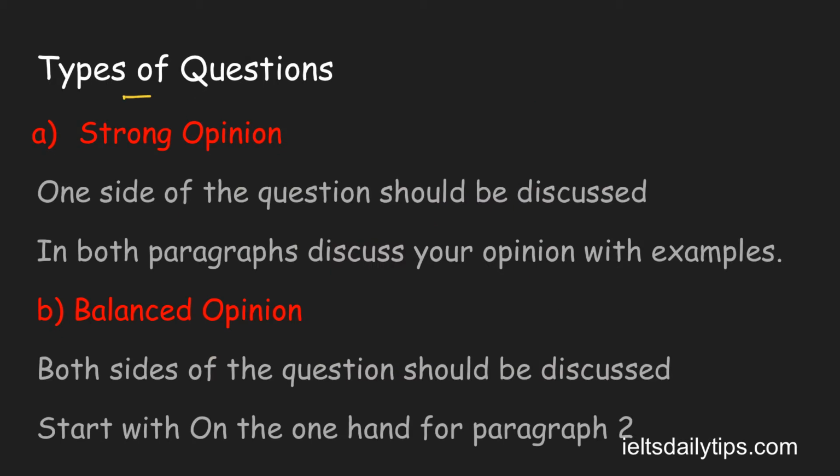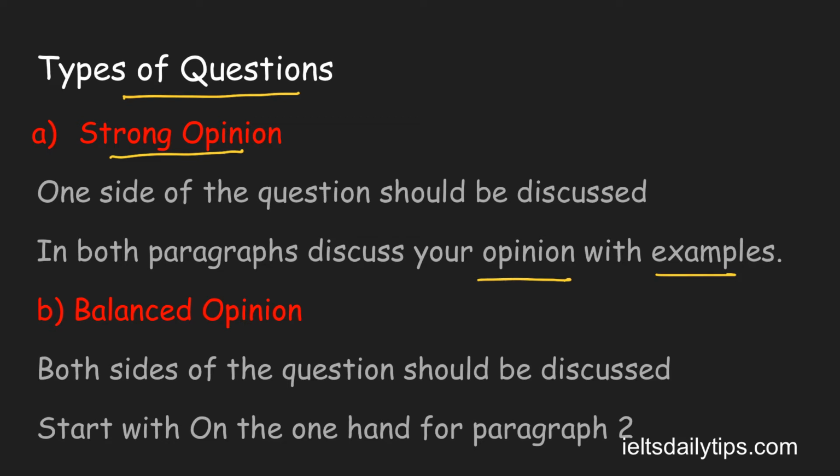So the types of the questions. In the types of the questions, 4 types of questions are asked in the IELTS General Writing Task 2. The first one is the strong opinion type. In the strong opinion type, one side of the question should be discussed. Like if you are asked a question and they are saying whether you agree or disagree with the statement, either you have to write about yes, you agree and give your opinion regarding that, or if you disagree, you have to just write about why you disagree. In both paragraphs, discuss your opinion with the help of examples.